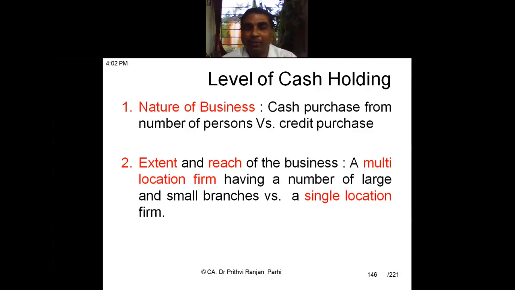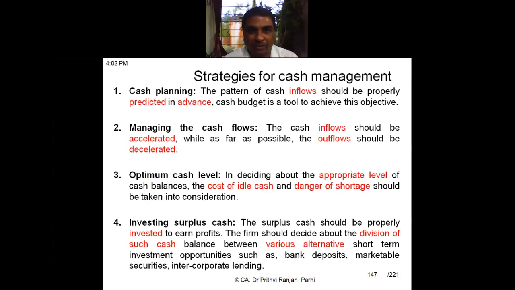If you compare it with another firm with a single location, that can manage its business with less cash. So it depends upon the extent or size or reach of the business what the ideal level of cash should be. Understood? This is about the level of cash.